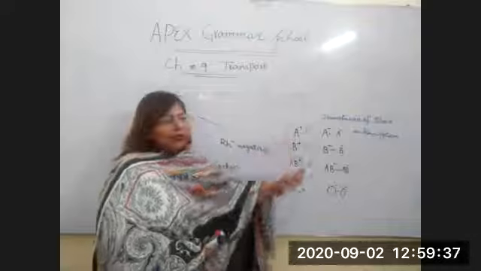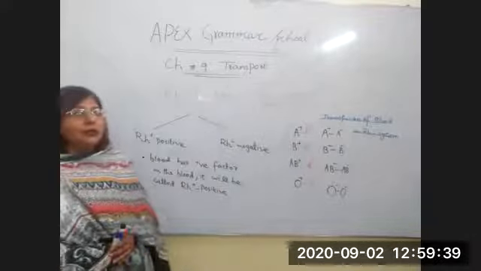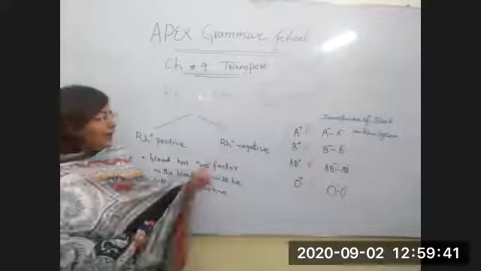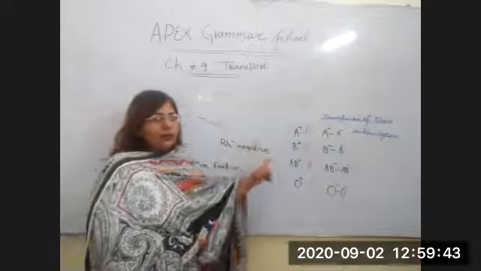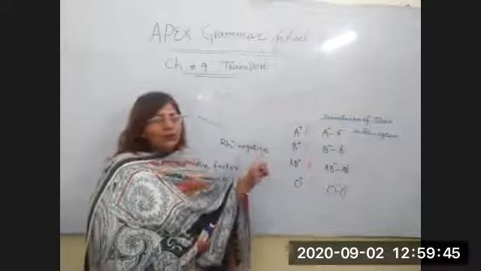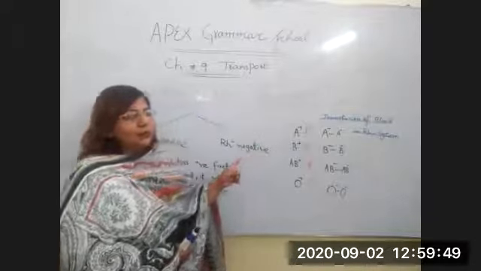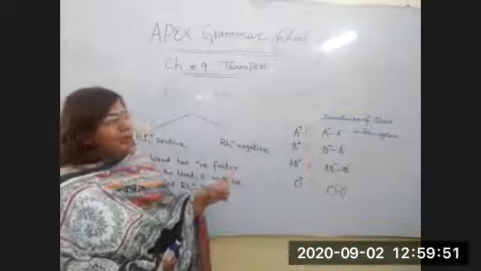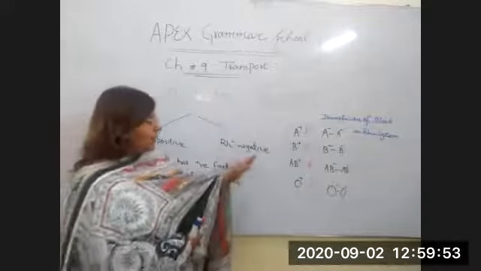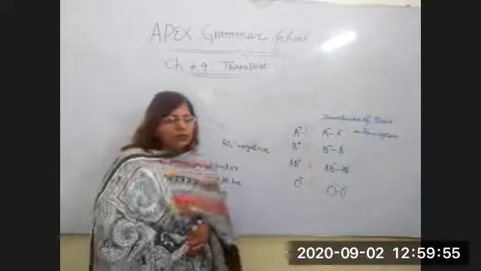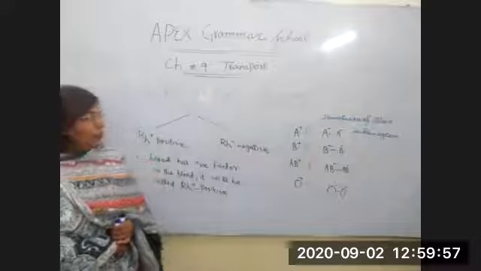He researched on them, and then he found out that positive and negative factors are also present in the blood. A positive only transmits blood to A positive, and A negative transmits blood only to A negative. Like that, B positive transmits blood only to B positive, and B negative transmits to B negative. You can see the composition of all these blood groups on the screen.